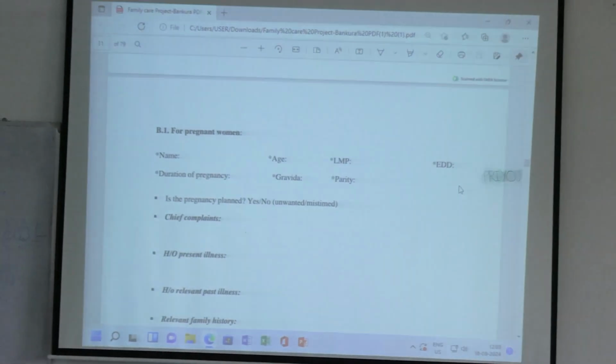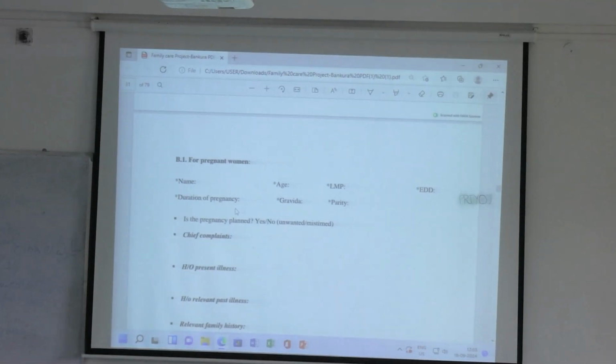But what is the parity? 0, because the previous pregnancy had not reached the age of viability. So then you will write gravida 2, parity 0, abortion 1. Okay. So if there has been an abortion for the mother, you have to write beside that abortion how many. Okay, otherwise write parity.